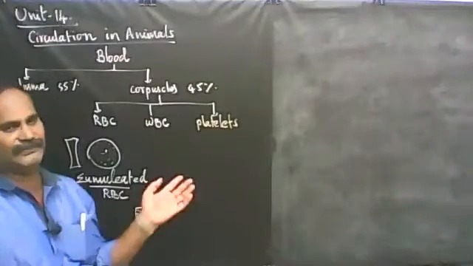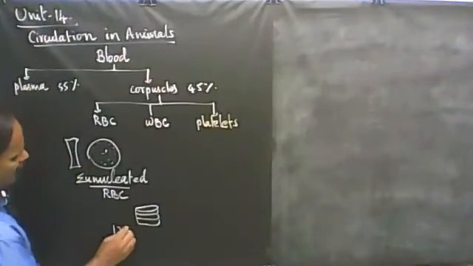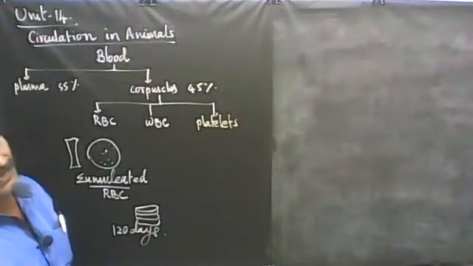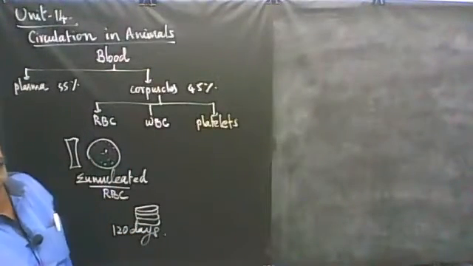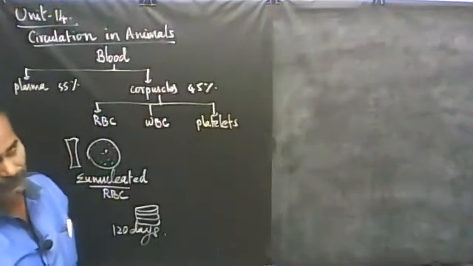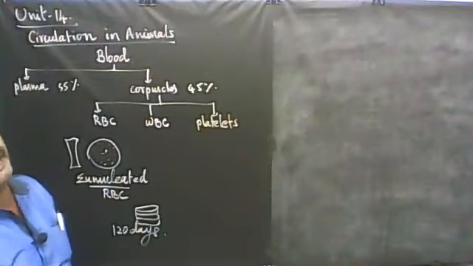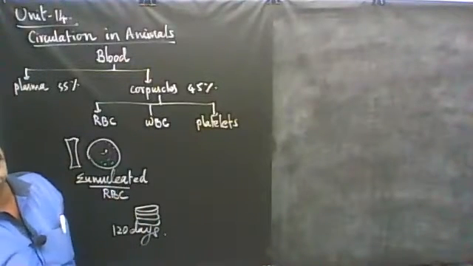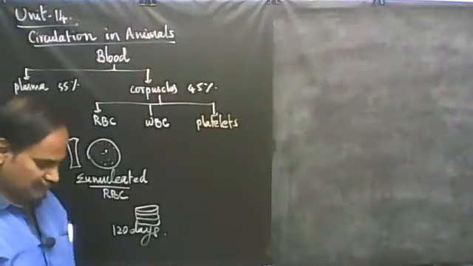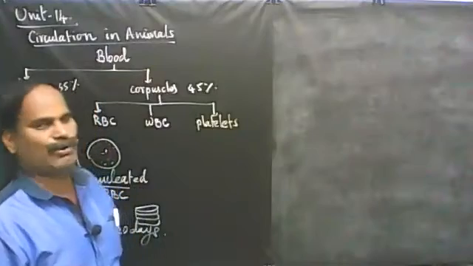So that is the role of RBC. RBC lifespan is 110 to 120 days. RBCs are formed from bone marrow and they are destroyed in the liver and spleen. So the birthplace of RBC is bone marrow. The graveyard of RBC is the spleen and liver, where the RBCs are broken down.